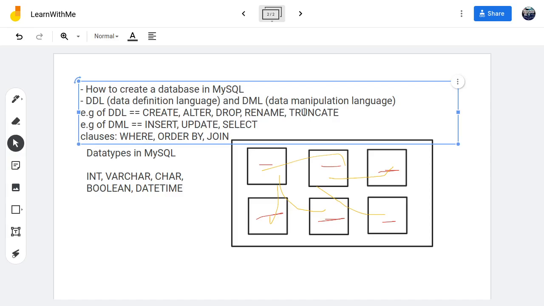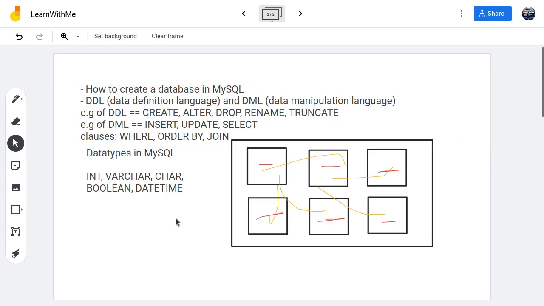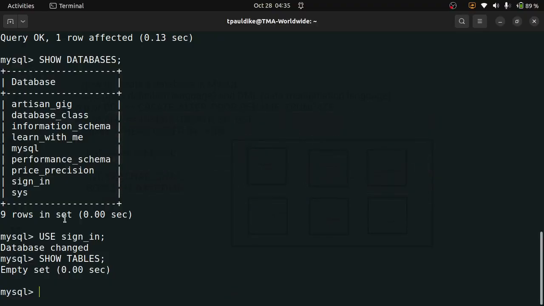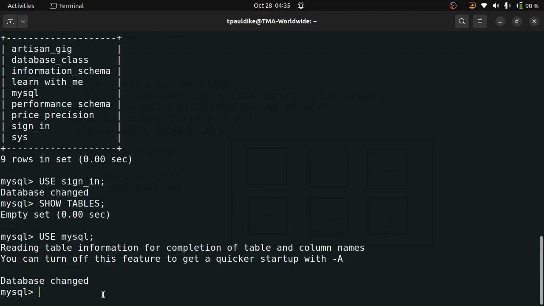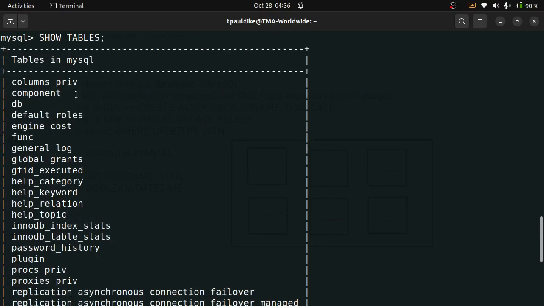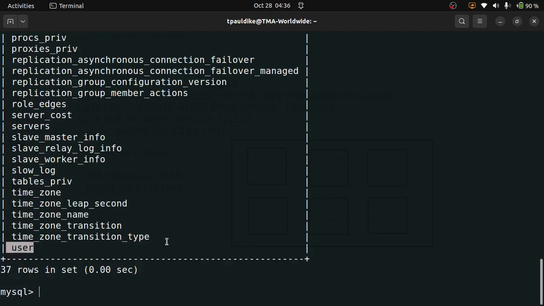Now let's walk through how to create a table in MySQL. Now we have a database, right? By the way, let's see what is inside these default databases. Use mysql, because that's the name of the default database that comes when you install MySQL. It says database changed. Now if I say show tables, you can see that we have several tables here already: db, component, user, things like that.